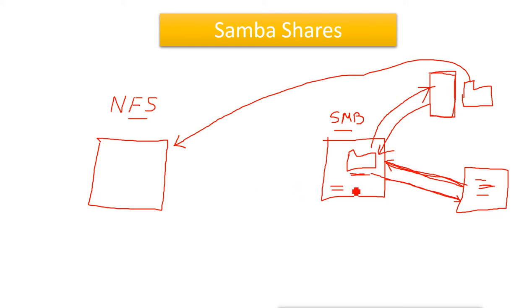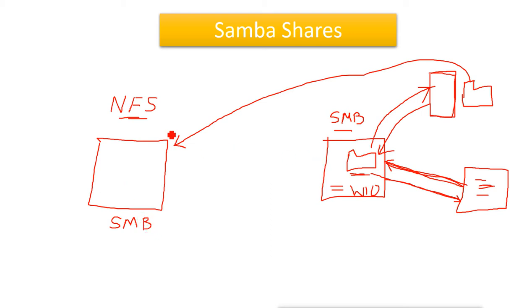Now suppose we have this Windows 10 machine here, and we want to access a shared folder from a Linux machine, or the Linux machine wants to access a share from this Windows machine. Then they don't use NFS. From the Linux machine we have to configure SMB, because in Windows 10 we don't have NFS, but we can configure the SMB protocol in the Linux system.